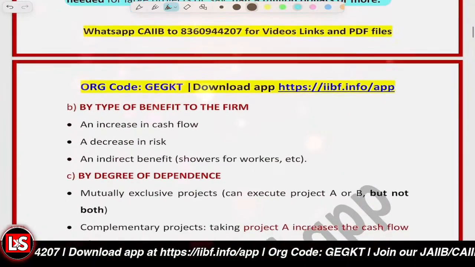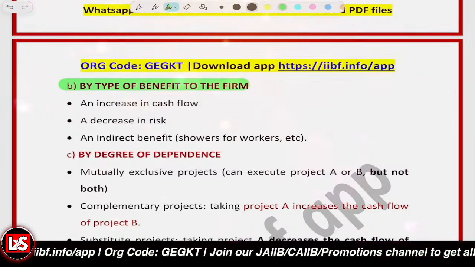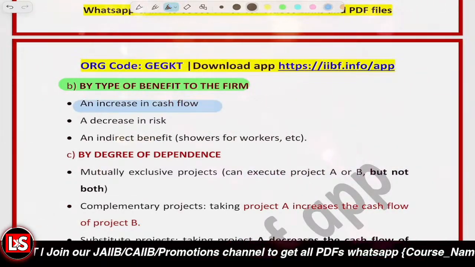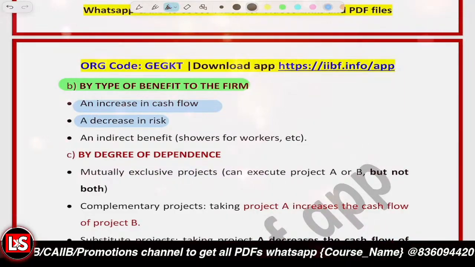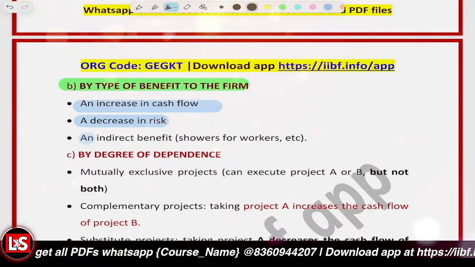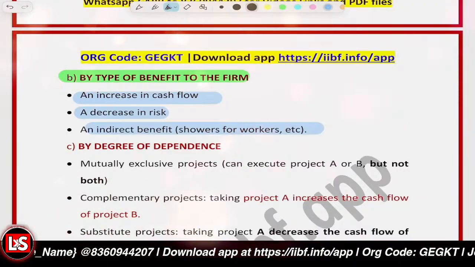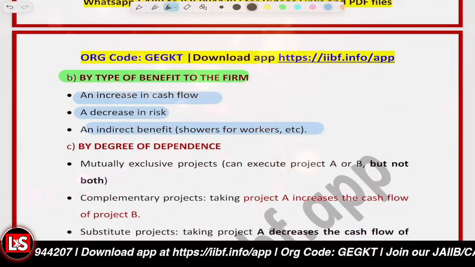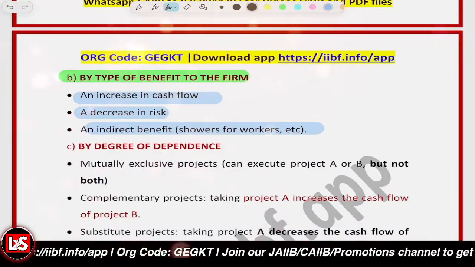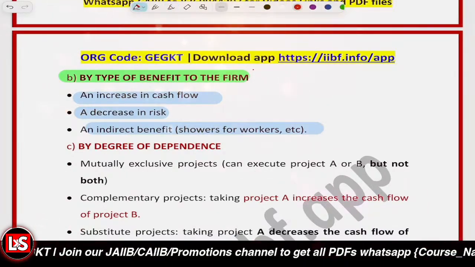And the second classification is by the type of benefit to the firm. The first one is related to increase in cash flow, like higher revenue or profit generation. A decrease in risk could be there, or an indirect benefit could be there, like employee benefit, welfare, or goodwill benefits. Let's say the example is that we are providing worker facilities. That can improve productivity indirectly. So that's also an investment project. So that's the classification by the type of benefit to the firm.